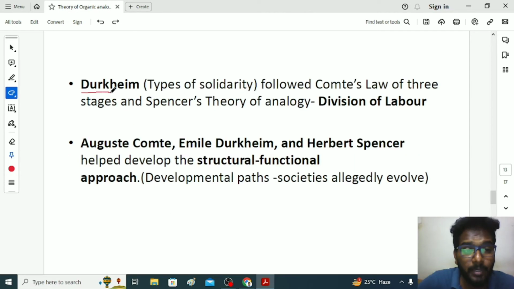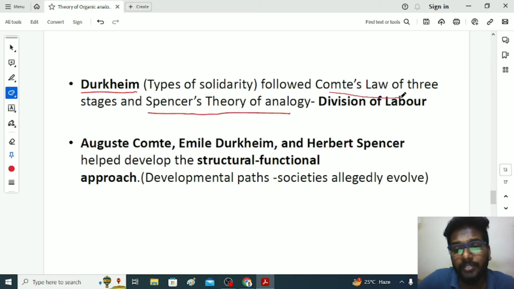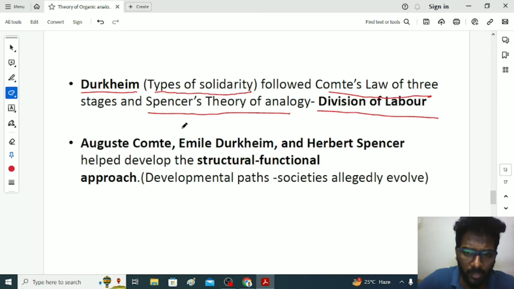If you take Emil Durkheim, he is a very famous sociologist. He followed Herbert Spencer's theory of analogy and Comte's law of three stages to create his theory called division of labor. In this, he talked about solidarity, namely mechanical and organic solidarity. So Herbert Spencer's theory influenced Emil Durkheim to talk about the division of labor.